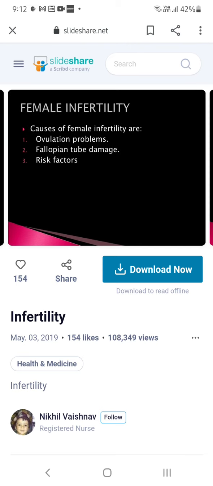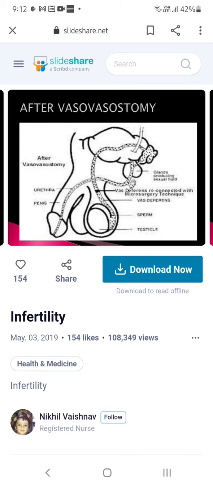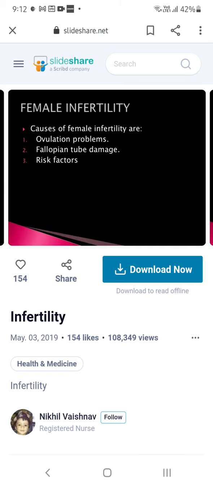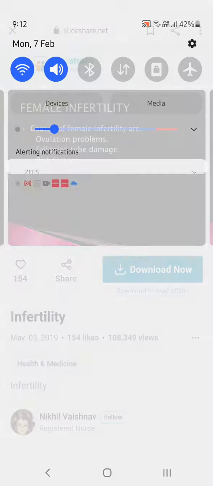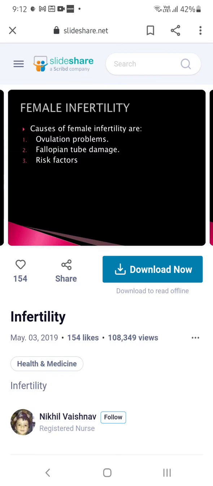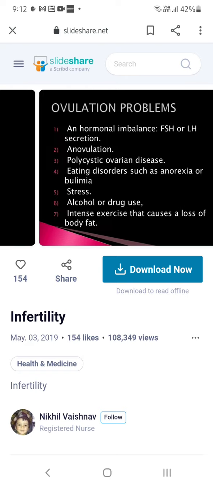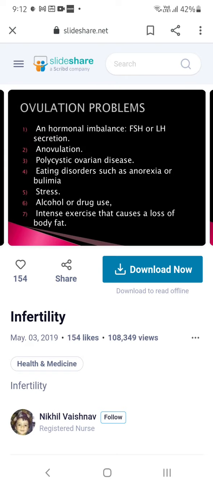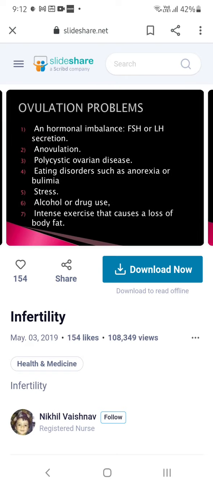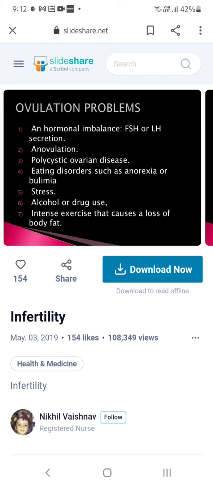Till now we have seen male infertility. Now we will see female infertility. Female infertility causes are ovulation problems, fallopian tube damage and risk factors. So what are the ovulation problems? Mostly hormones, luteinizing and follicle stimulating hormone, and ovulation.